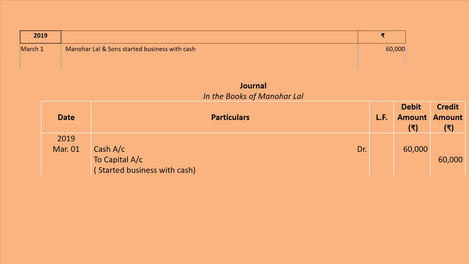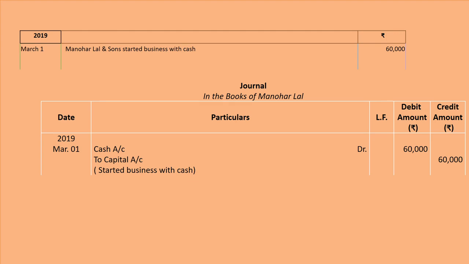Why did we do cash account debit and capital credit? Because cash is coming into the business, that's why, and cash is under real account. So cash is coming into the business, and according to the rule of real account, debit what comes in, credit what goes out. So debit what comes in, what is coming in the business, cash. So cash account will be debited here.